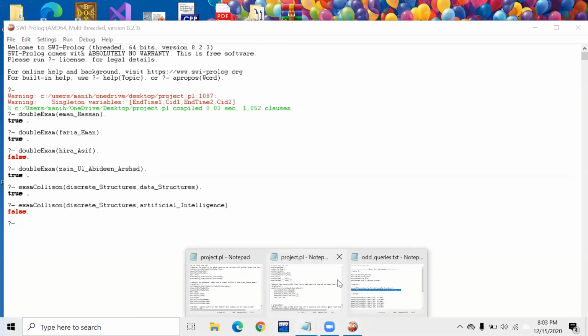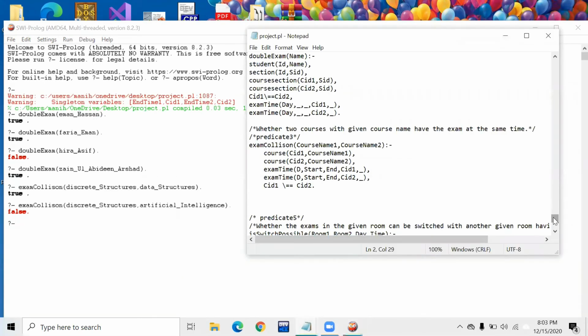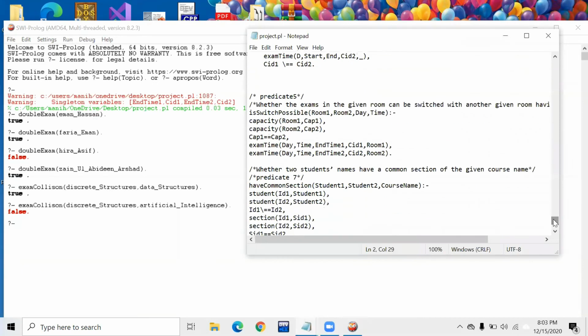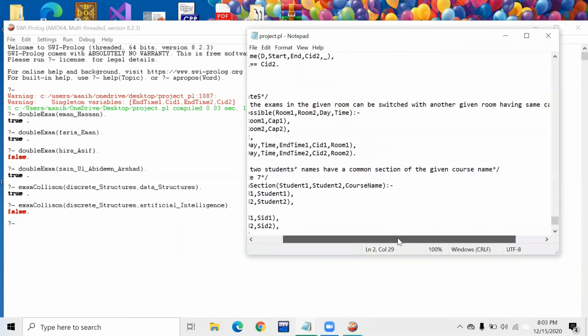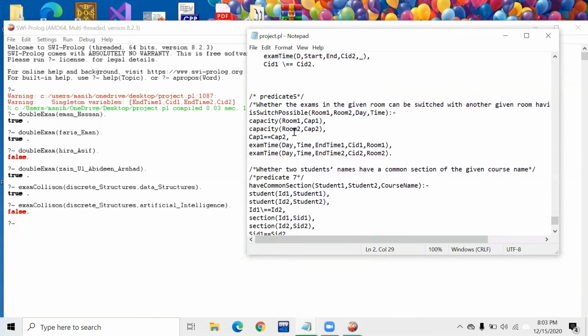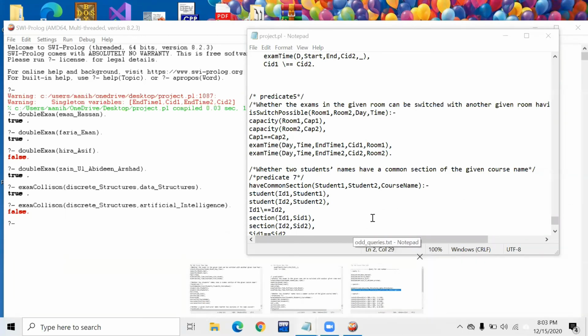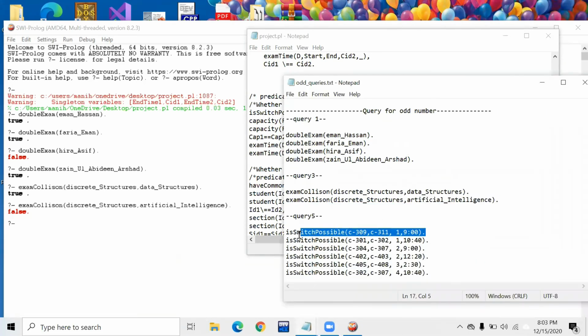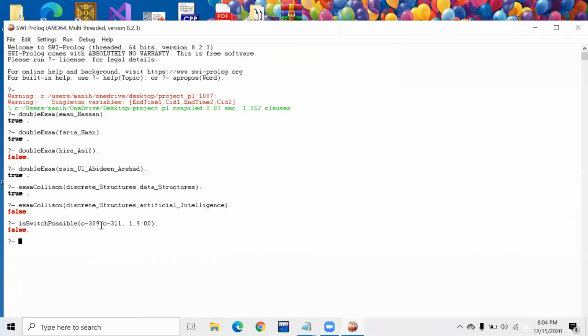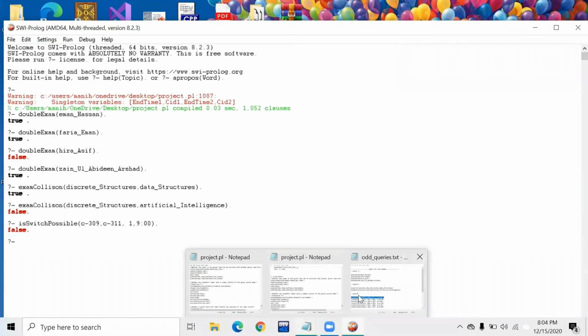Moving towards query number 5. Predicate number 5 states whether the exams in the given room can be switched with another room having the same capacity or not. That is, switch possible, having the members room 1, room 2, day and time. So running the first query for this predicate, this is not possible as both the rooms do not have the same capacity.